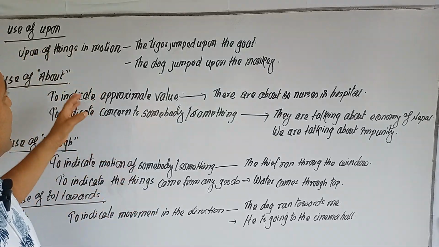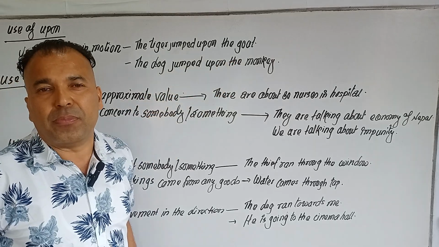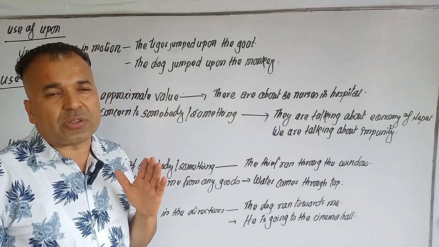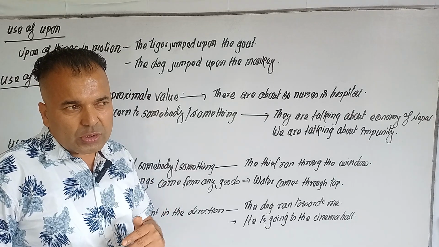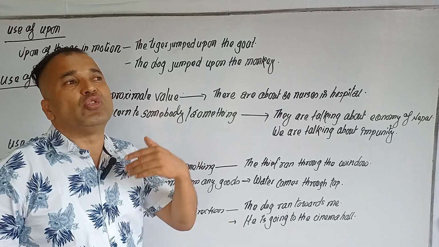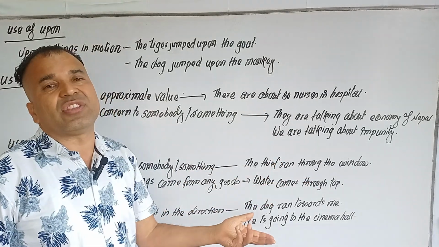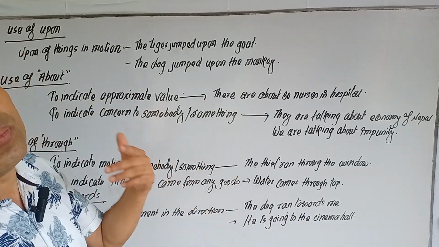Right. Then the next one: the dog jumped upon the monkey. You see, jumped means the dog leaves a certain area by jumping without touching the surface. In this condition, they are attacking others in motion.